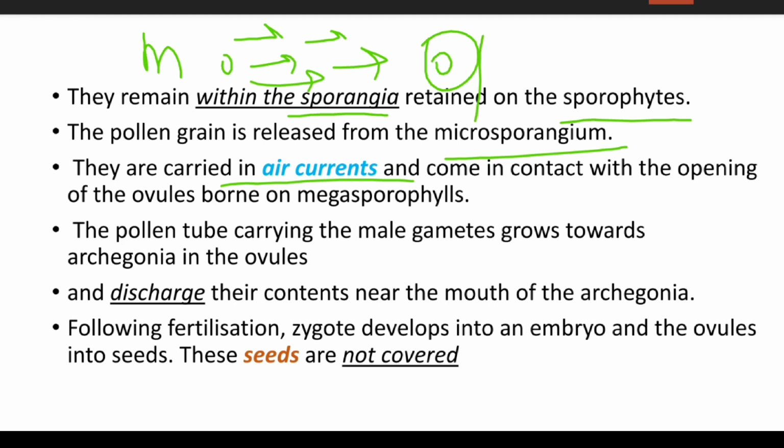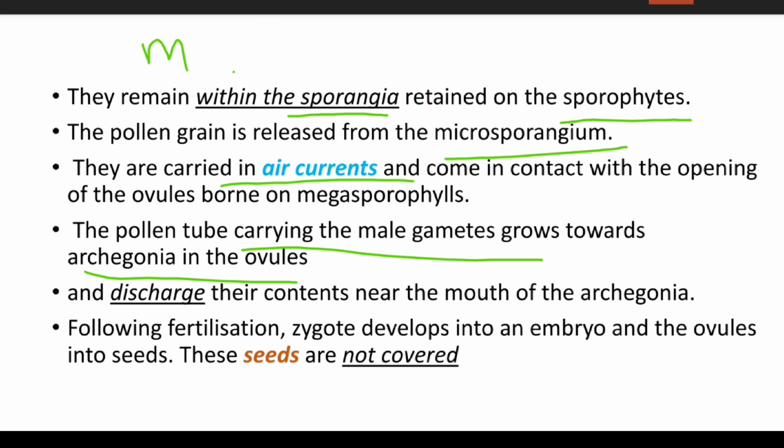See, this is a megasporophyll on which they will come in contact. After this the pollen tube carrying the male gametes will grow towards the archegonium of the ovule.